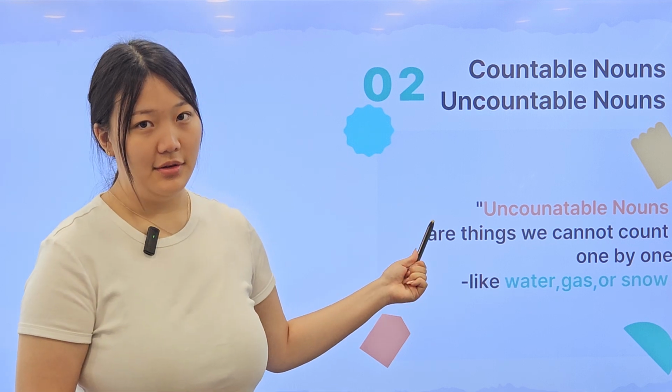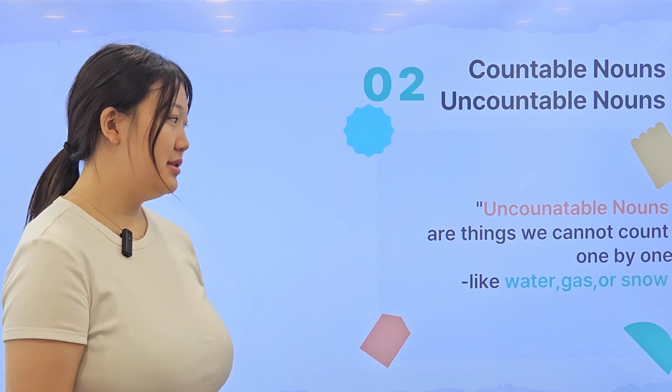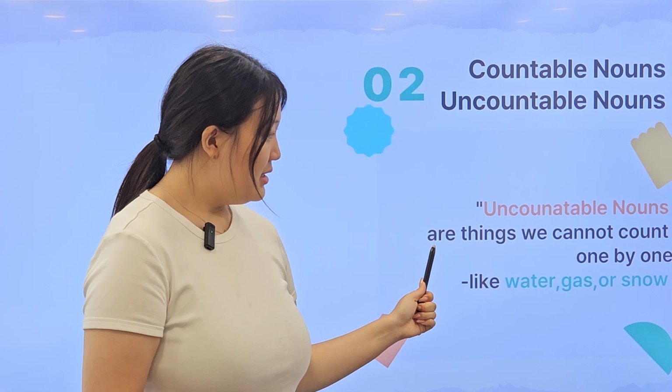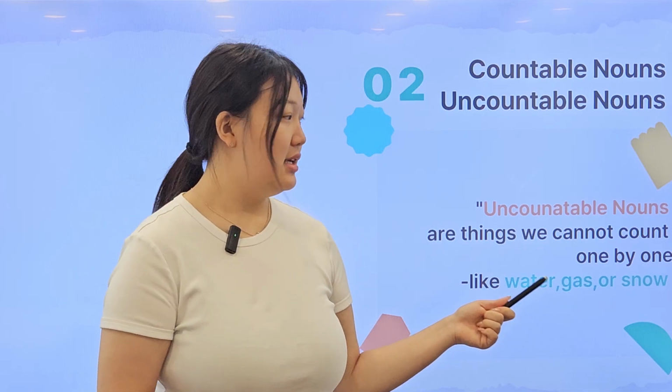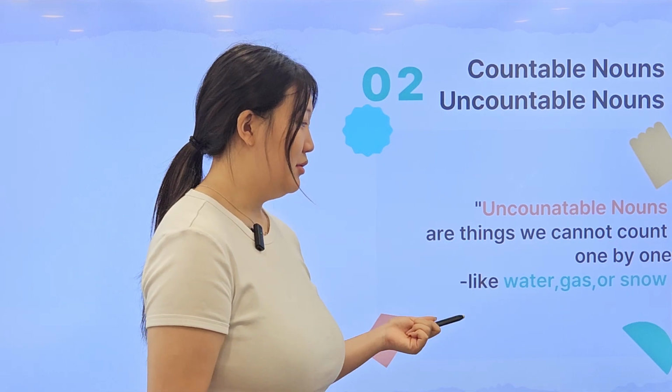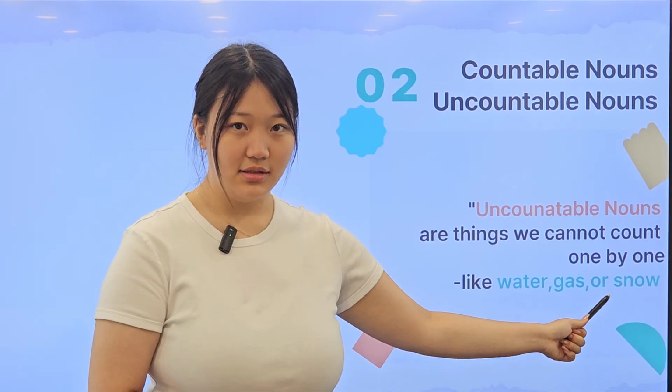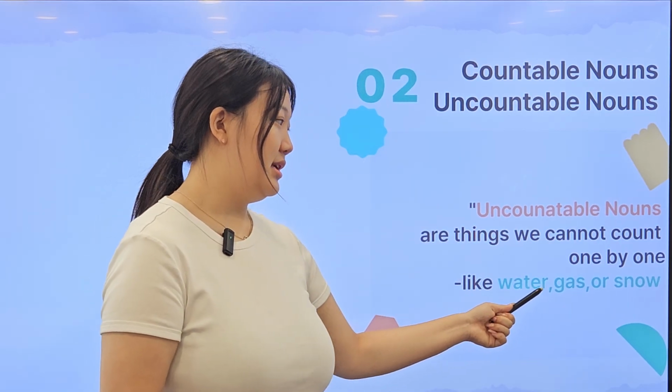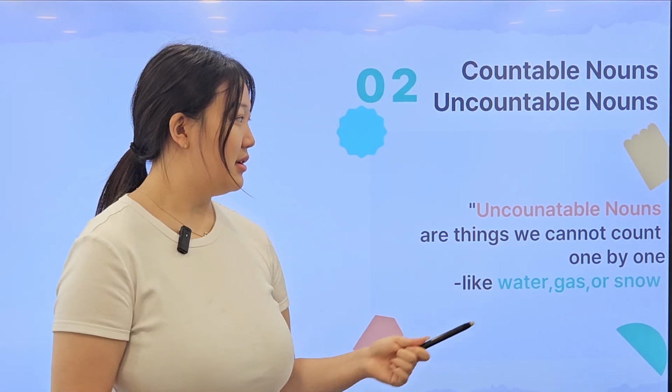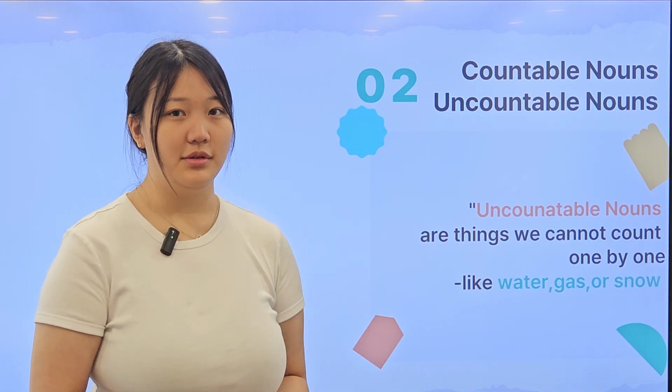Now we're going to look at uncountable nouns. Things we cannot count are uncountable nouns. So, water, gas, snow. We cannot count these things, so they are called uncountable nouns.